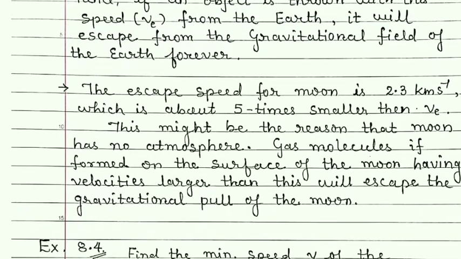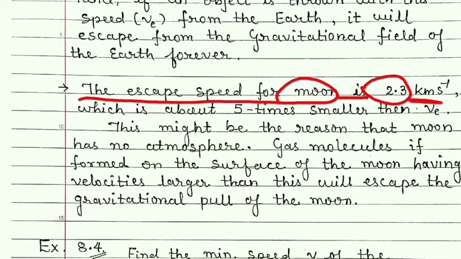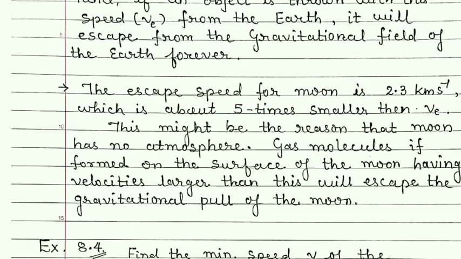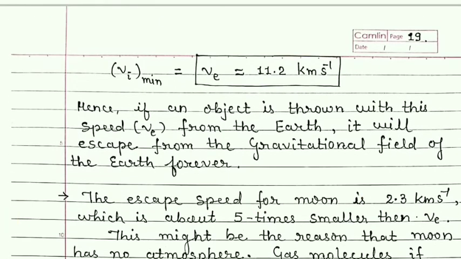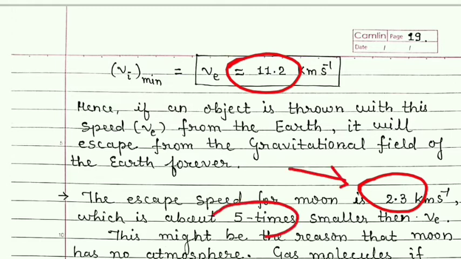Now students, the escape speed for the moon is 2.3 km per second, and if you compare these two speeds, this is for the earth and this is for the moon, then you will find that the speed on the moon is 5 times smaller than that of the earth.